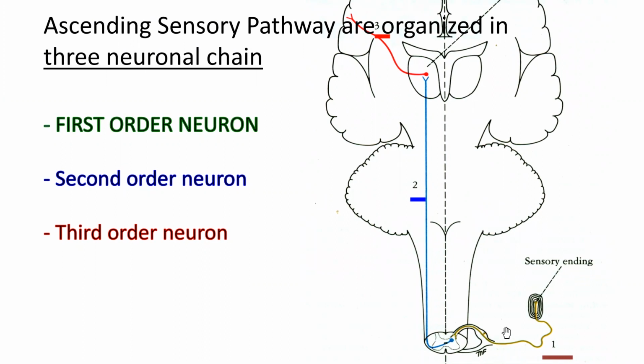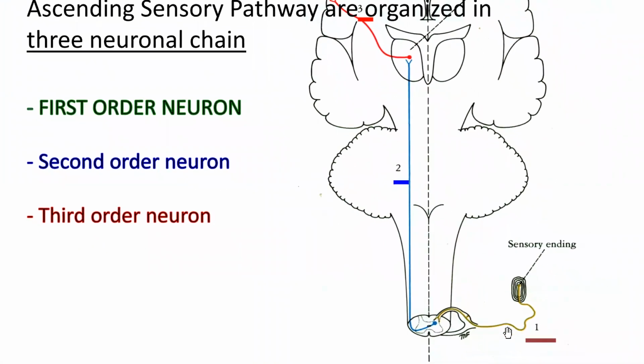So here we can see the neuron which has been numbered as number 1, which is carrying all the information from the receptors to the spinal cord. Now the cell bodies of these second order neurons are located in the spinal cord, and axons of these second order neurons will cross over to the opposite side and carry all the sensory information to the thalamus, where the cell bodies of the third order neuron are located.